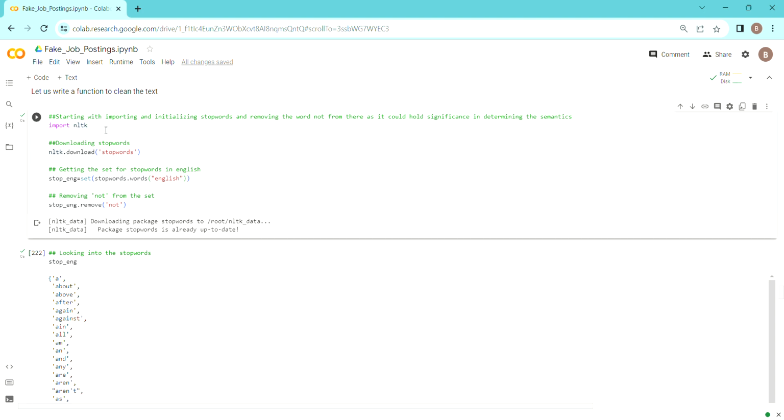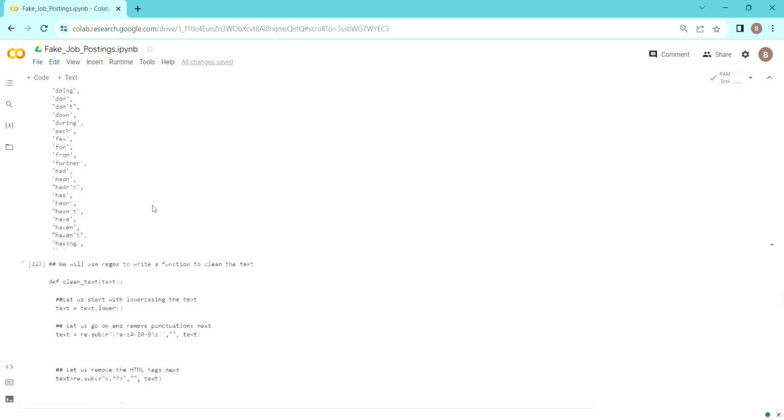First of all, we need to import the package NLTK. Then we have to download the stopwords, and we need to make a set out of the stopwords, and I am removing the word not from it. But why am I removing the word not from it? When we do a text analysis, not is a word that can actually preserve the meaning of the whole sentence, because I am a good boy and I am not a good boy is completely a different sentence. So that's why I have removed not from it, because I want to consider it when I am actually using it in the text process.